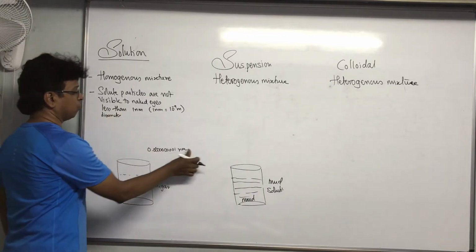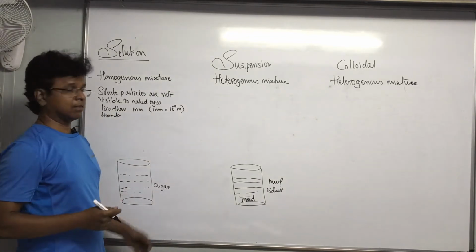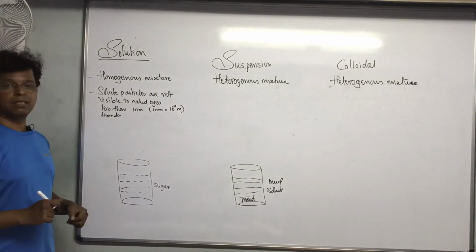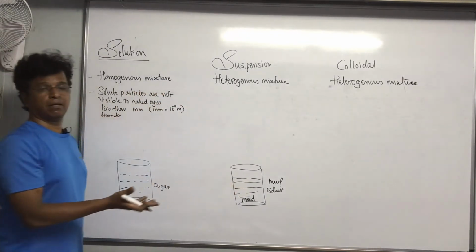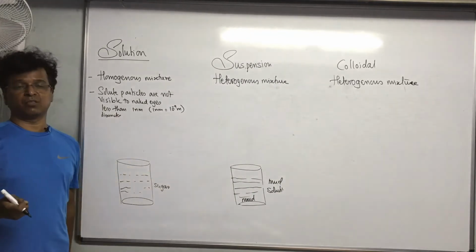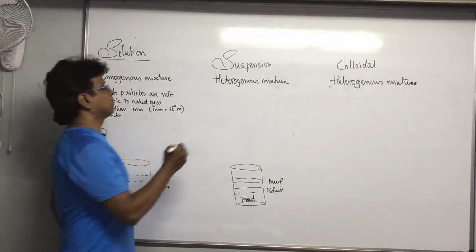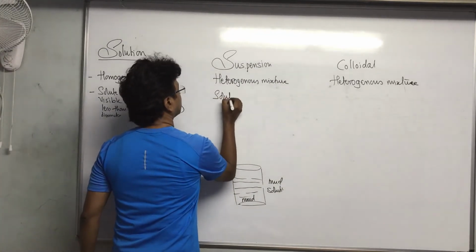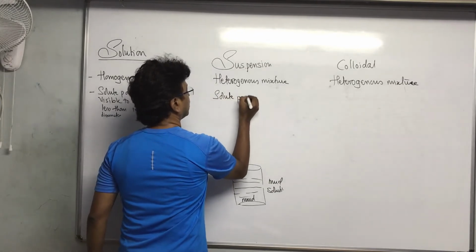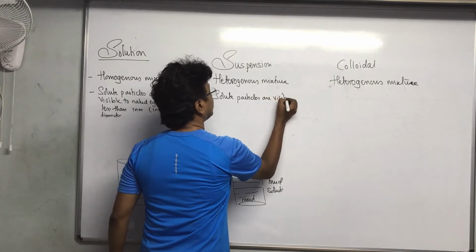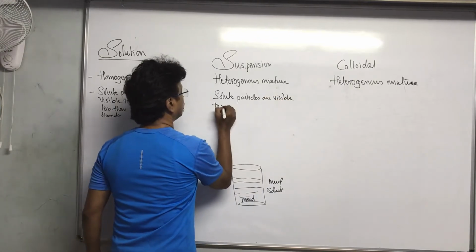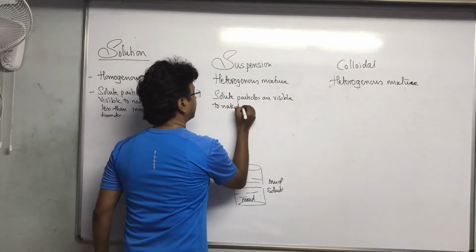So how will you see this? This is not possibly seen by our naked eyes. This one, definitely they are visible. We can see the mud particles, we can see oil. The solute particles are visible to naked eyes.